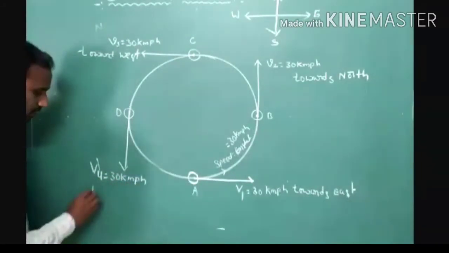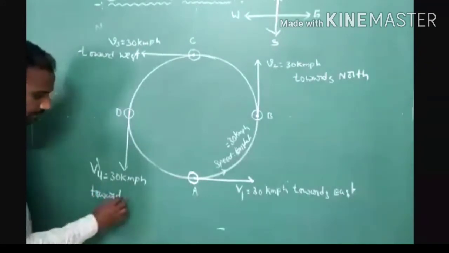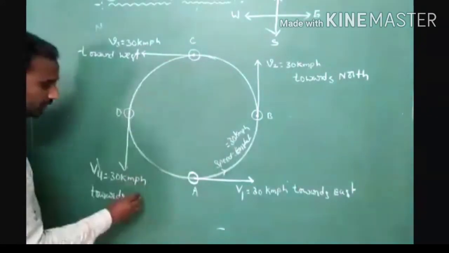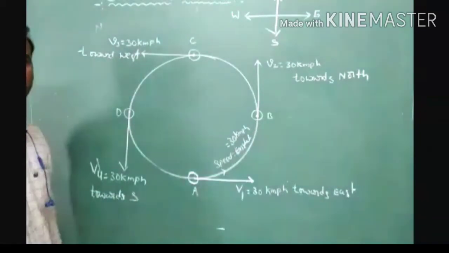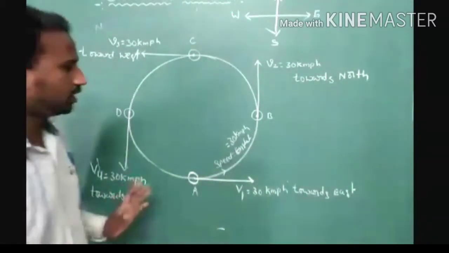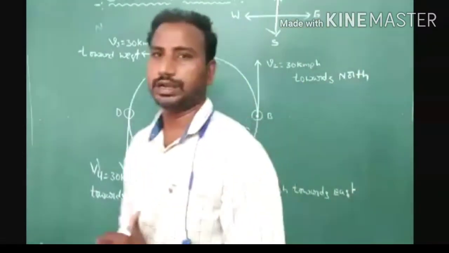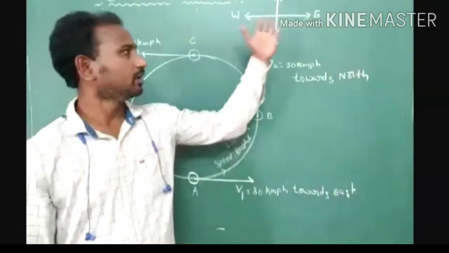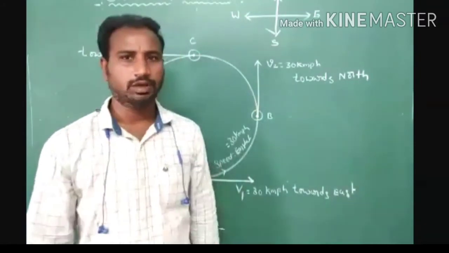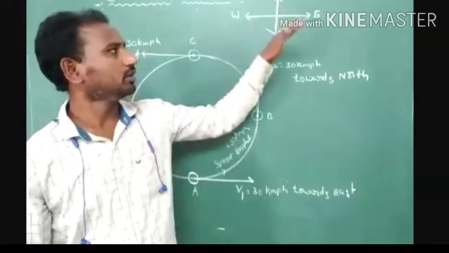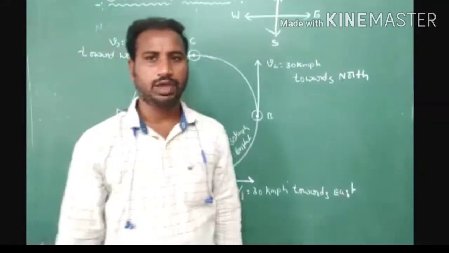But direction towards downward direction here, south. Okay, understood. Now here discussing that circular motion on plane surface. That motion we have to explain with the help of this NEWS reference. Okay, NEWS is nothing but north, east, south, west.